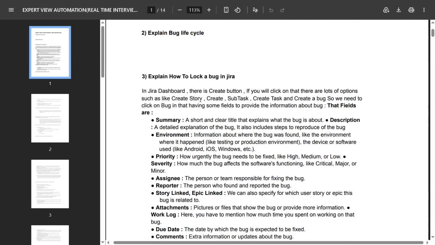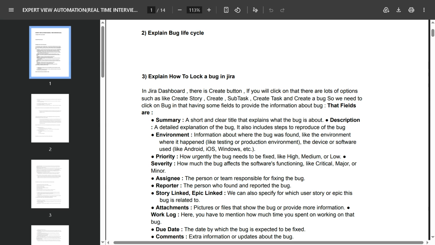So you can explain how you log a bug in Jira. In the Jira dashboard there is a create button. If you click on that, there are lots of options such as create story, create subtask, create task, and create bug. We need to click on bug, which has some fields to provide information. The fields are summary, a short and clear title that explains what the bug is about, and description, a detailed explanation of the bug. It also includes steps to reproduce the bug,